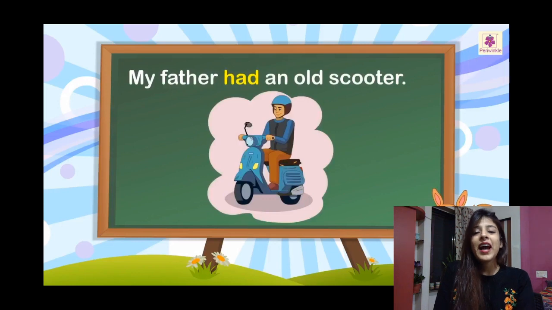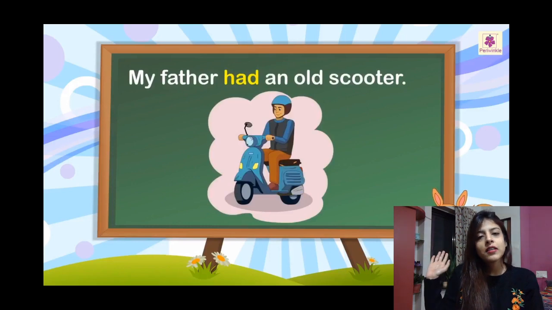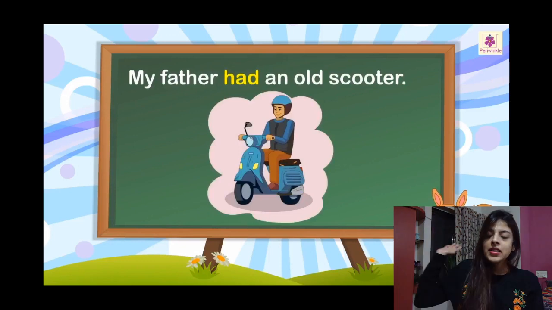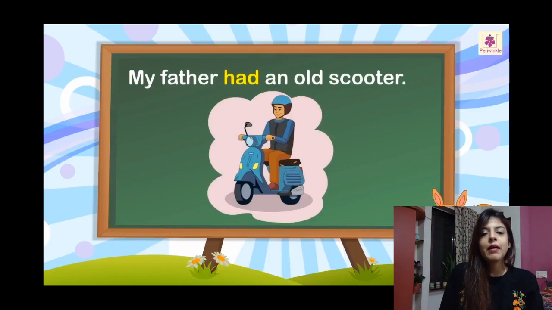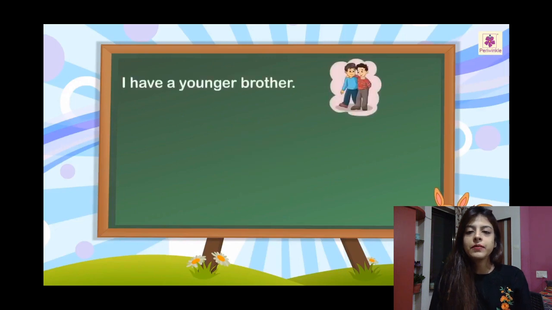My father had an old scooter. So, as you can see, my father had an old scooter. So it is used in which tense? Does he have a scooter right now, or will he be having the scooter in future tense? Exactly. My father had an old scooter is past tense, which has already happened. So with past tense, we use the verb had when we have to show the belonging or the possession.